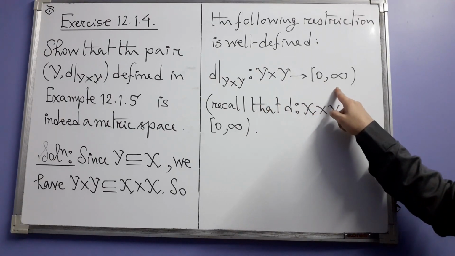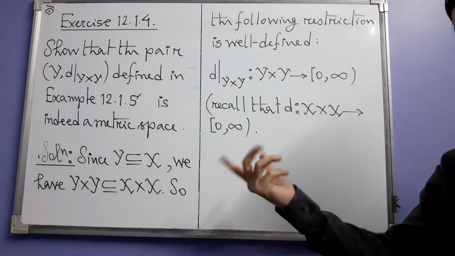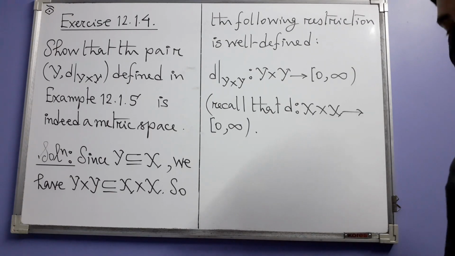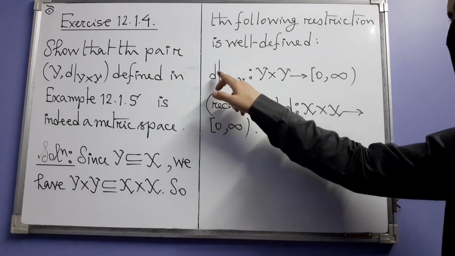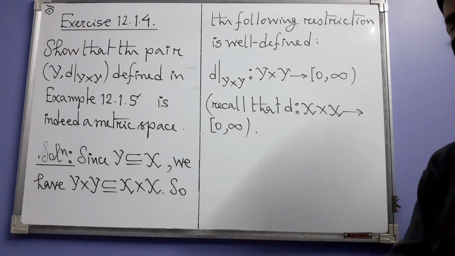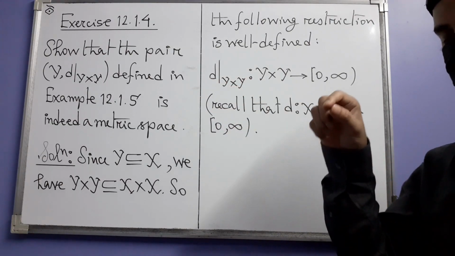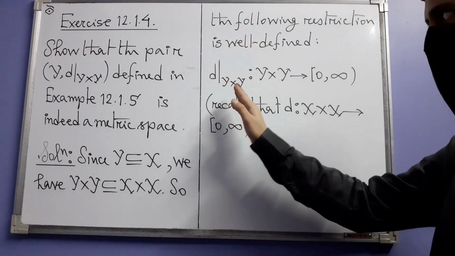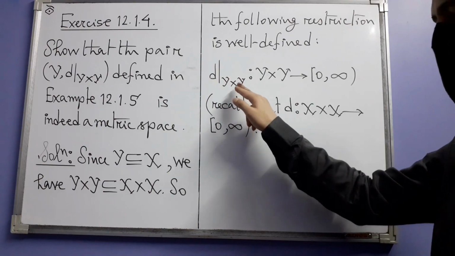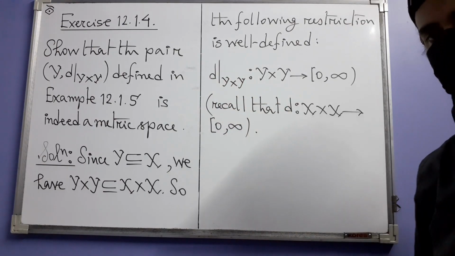The range of course will remain the set of non-negative real numbers, and this is our usual notation for denoting the restriction of a function to a subset. We write the function followed by a vertical bar, then as a suffix we write the subset.